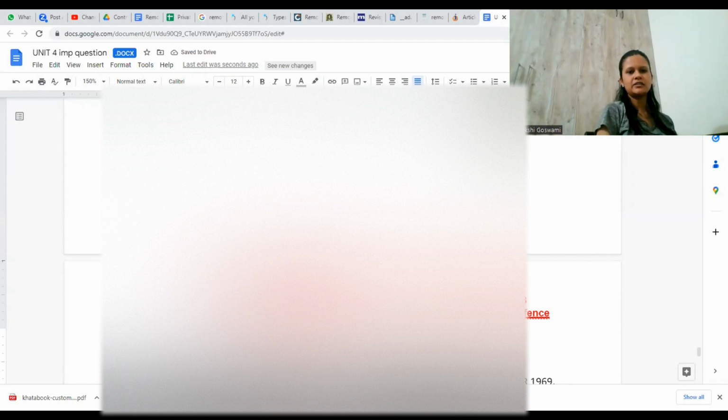Ram, Rahim, and Kiran, three persons are there. Who got how much rupees? Ram 5, Rahim 10, and Kiran 20. How did you get to know? Because I have used the word respectively, and the names are in order, and the money is also in order, first 1, 2, 3, then 1, 2, 3. Correct. When we use the word respectively, it makes it very clear how much each got.